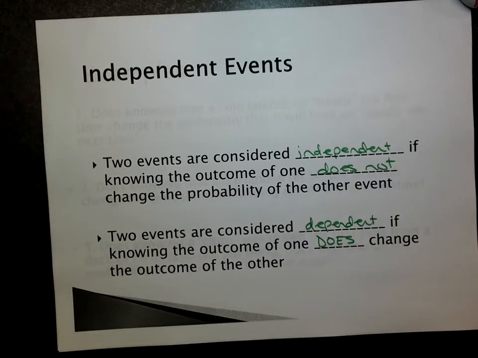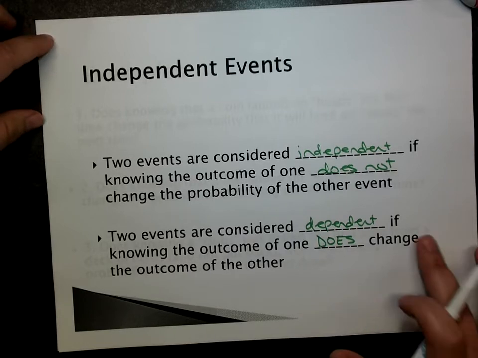So if you play blackjack or poker with a deck of cards, every time a card is flipped over, the probabilities have changed. And so those events are dependent on each other every time you flip over a card. So those are dependent events.